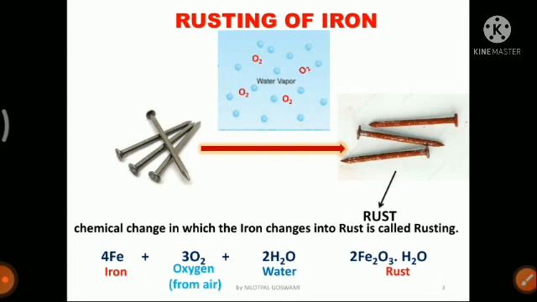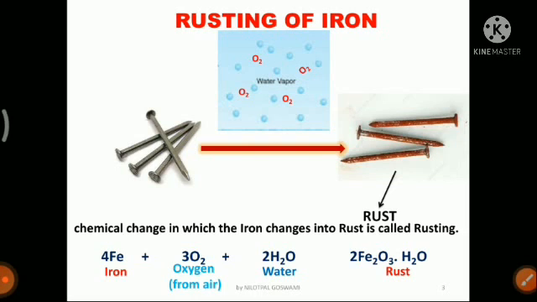Okay, and due to this reaction, when any iron object is rusted, you will see that some tiny powder-like substances, reddish brown in color, are present on the surface of the iron object. So what is that? That is rust.